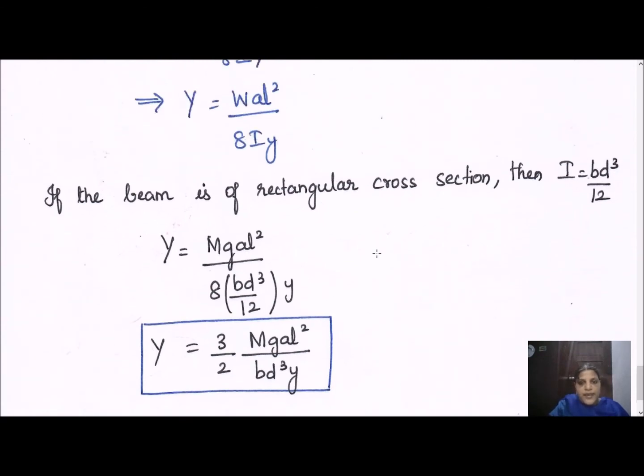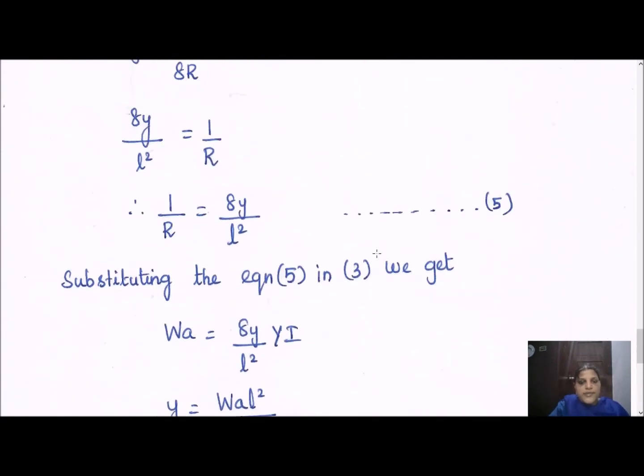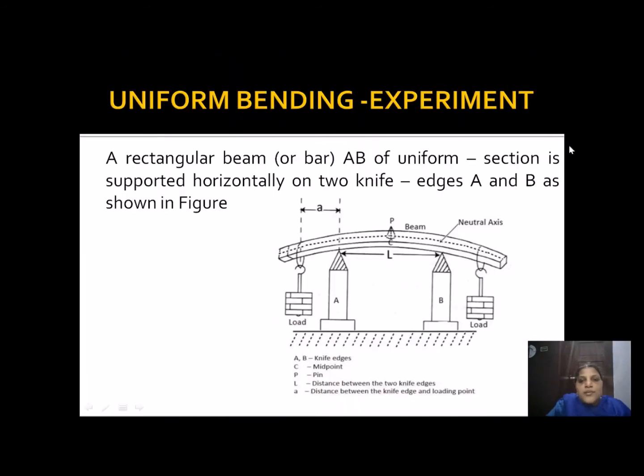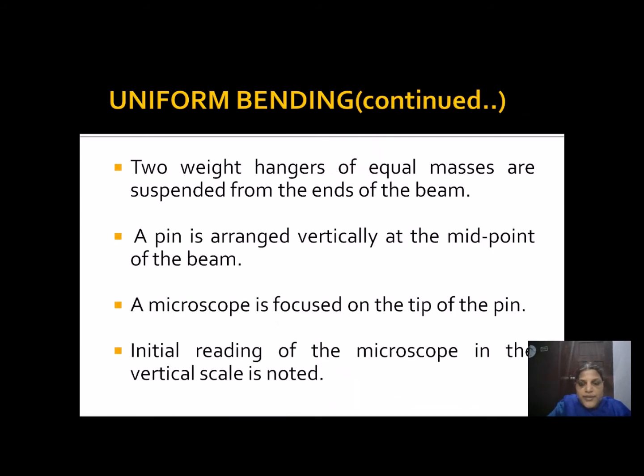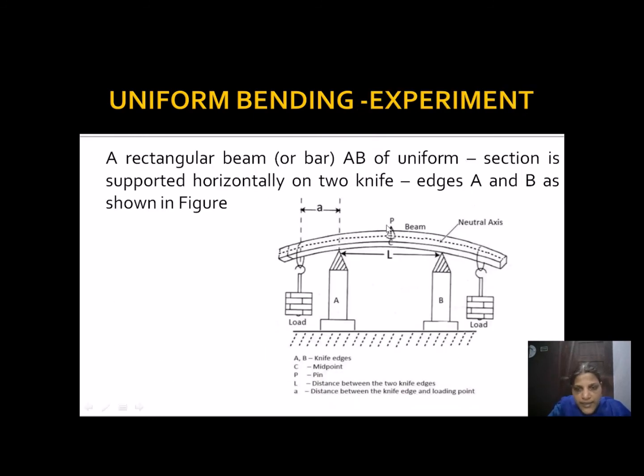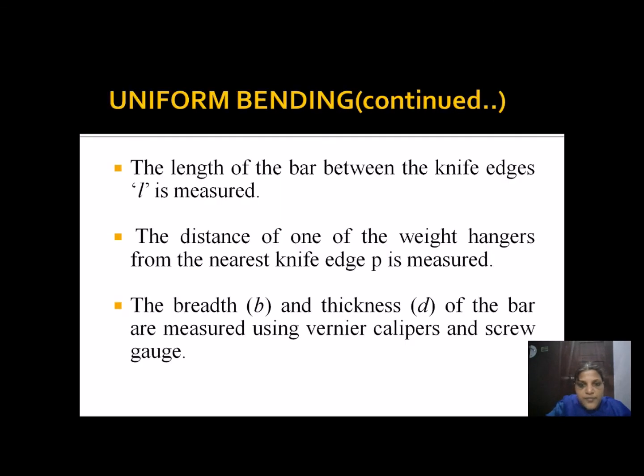So far we have studied three types of methods in bending of beams. First one is cantilever, second one is non-uniform bending, and the third or final one is uniform bending. So this is the uniform bending experiment. This very same procedure is repeated here. Pin is placed at the center, and we need to focus the tip of the pin using the microscope after the application of load. And this load is varied in terms of 50 grams.